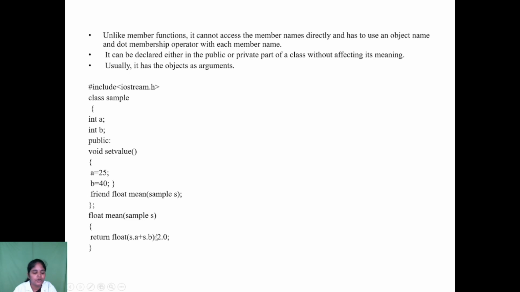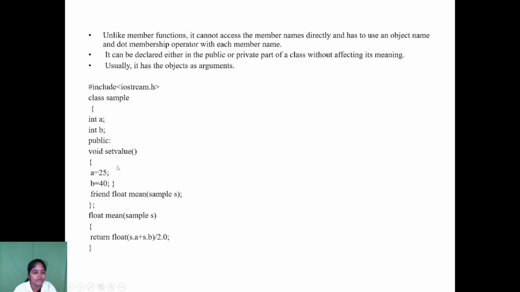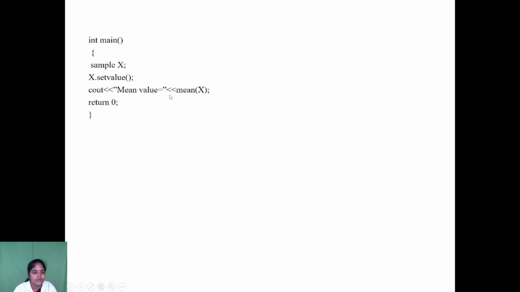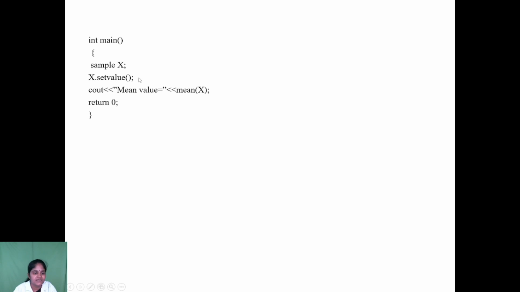Now the object variable x holds the values a equal to 25, b equal to 40. From the main function control passes to this function. Here it is a plus b, now 25 plus 40, divided by 2.0, and that value is returned from this statement. This is passed to the mean value. Now the result is the output produced by the friend function.